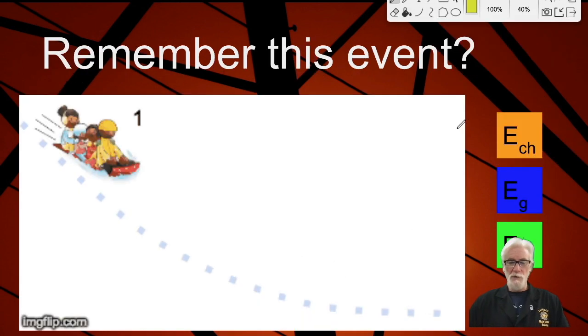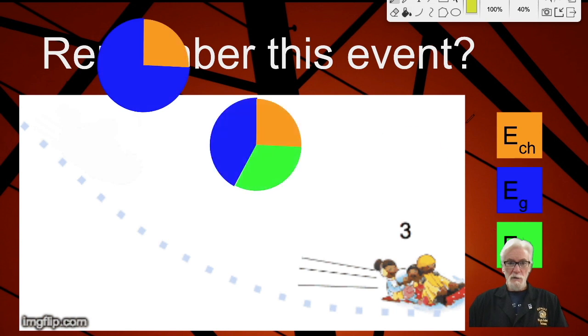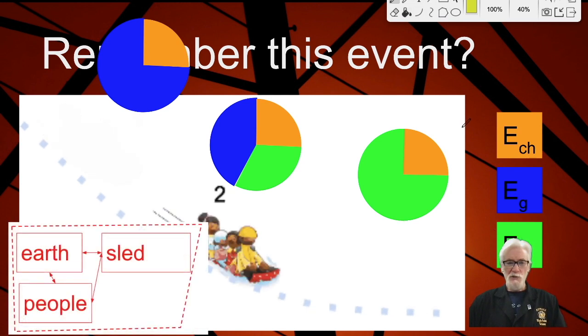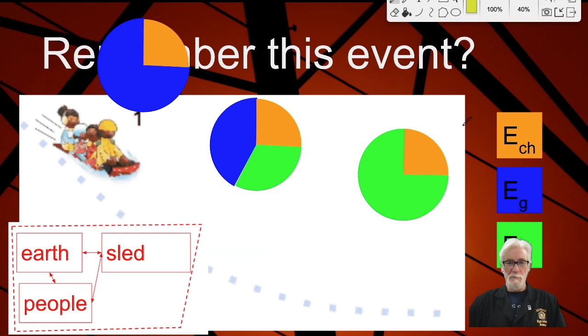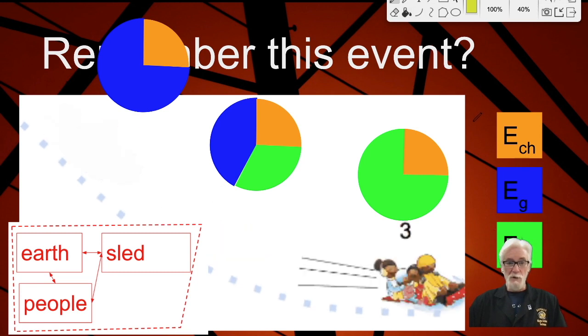Let's look at another example. Remember this event? So we have the family sliding down the hill. These were the pie charts that we ended up using when we were analyzing this in the first video. But there we were assuming a closed system with the Earth, the sled, and the people all inside the system. This isn't the most interesting way to look at this because remember, ETM doesn't change ever. The family isn't exerting any energy as they go down the hill. All the change is happening with the Earth and the sled.